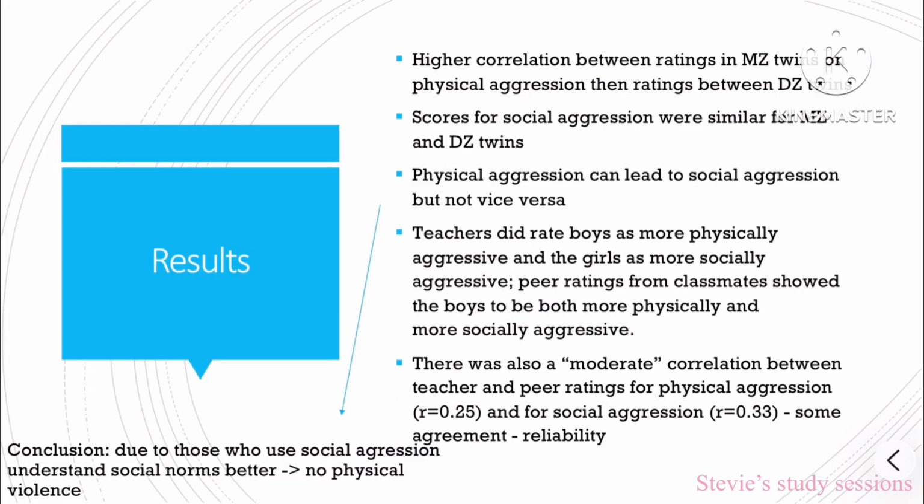There's a higher correlation between MZ twins and physical aggression than between DZ twins and physical aggression. Scores for social aggression were similar between MZ twins and DZ twins. Physical aggression can lead to social aggression, but not vice versa. Teacher ratings did rate boys more physically aggressive than girls, and girls more socially aggressive than boys. Pair ratings from classmates showed that boys were more physically and socially aggressive than girls. There is also a moderate correlation between the teacher and pair ratings for physical and social aggression. This shows that it can be reliable. We can conclude from this that social aggression is due to social norms.